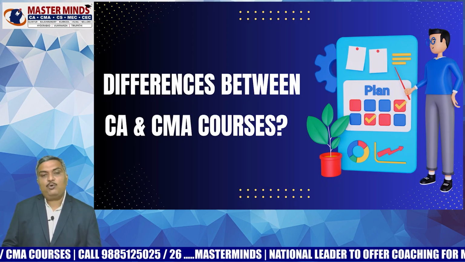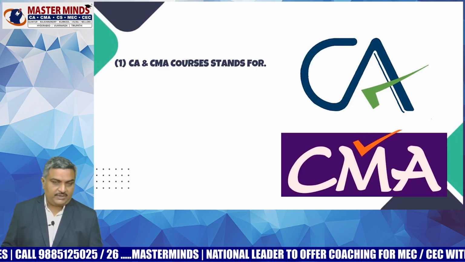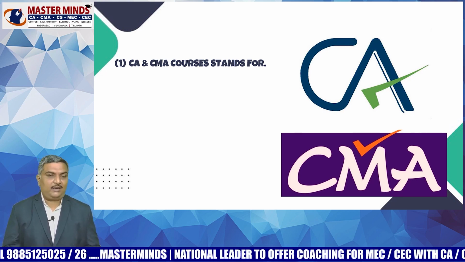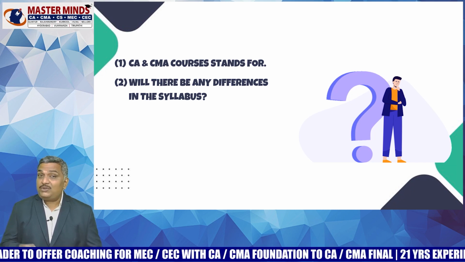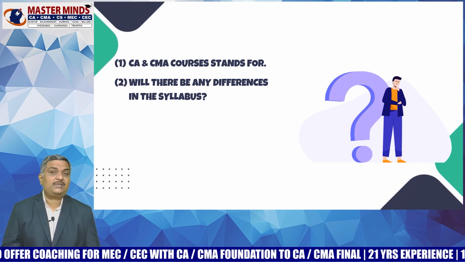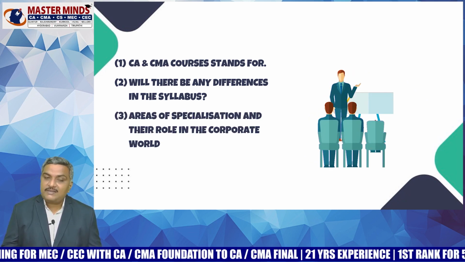Now, let us move on further and try to know the differences between CA and CMA courses. CA stands for Chartered Accountancy and CMA stands for Cost and Management Accountancy. Coming to the syllabus, 90% of the syllabus of CA and CMA courses is one and the same.